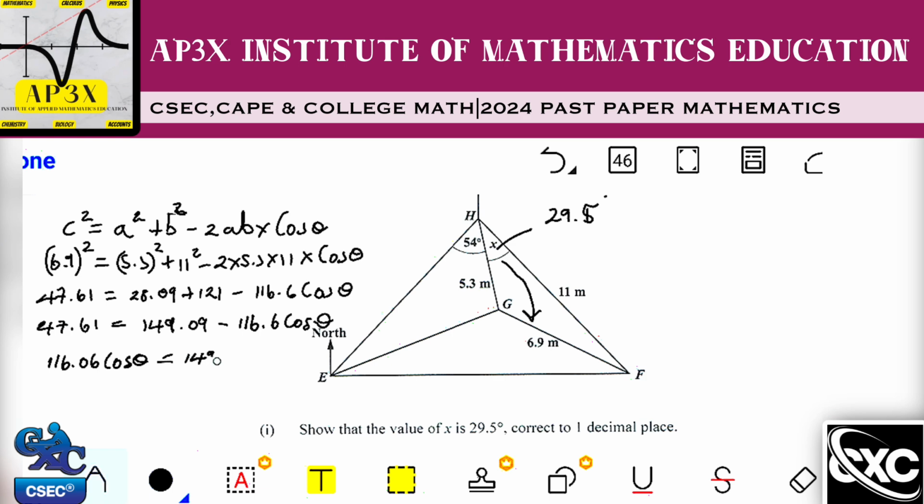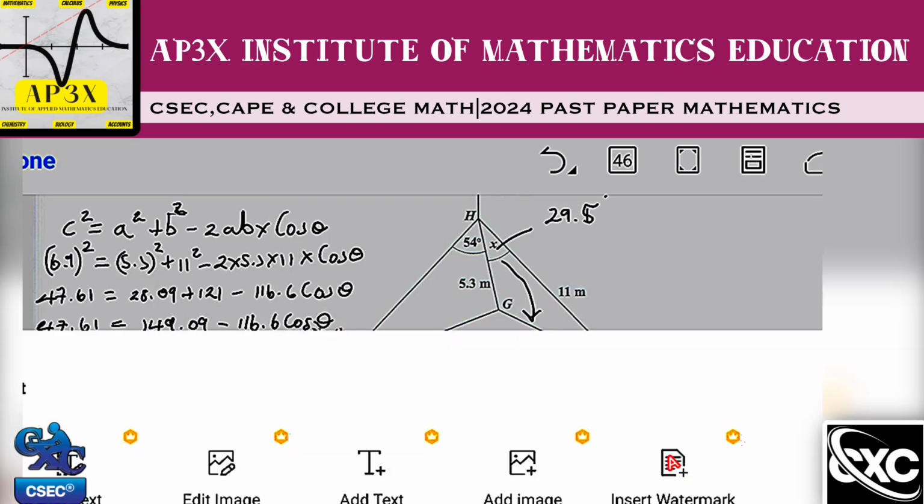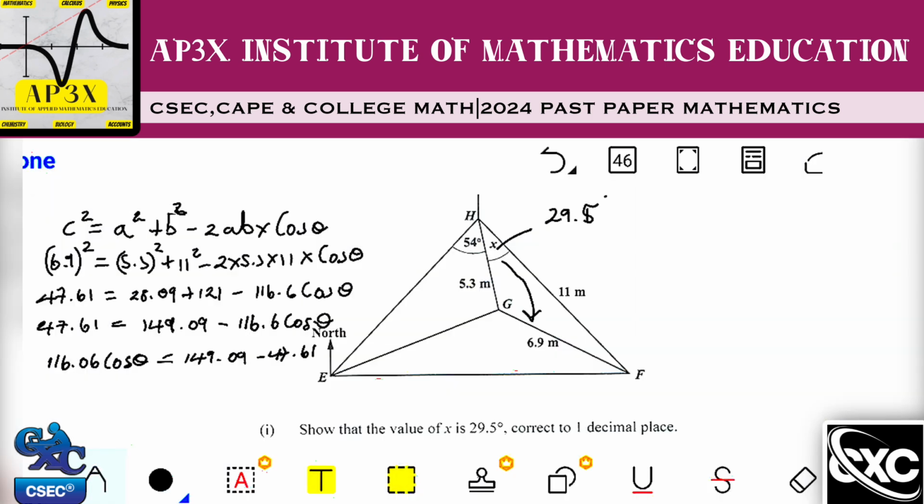So that's 149.09 minus 47.61, which works out to be 101.48.